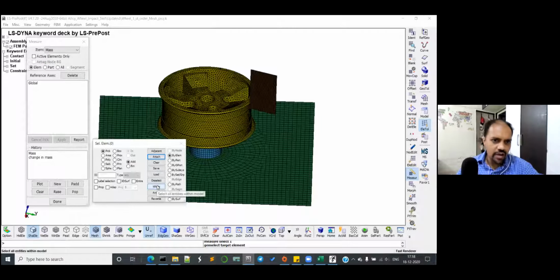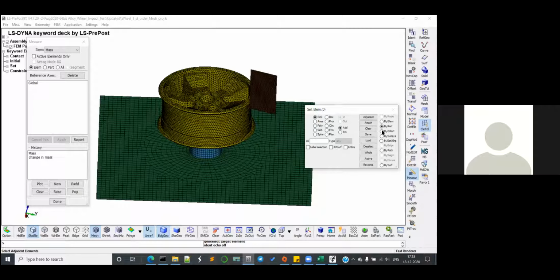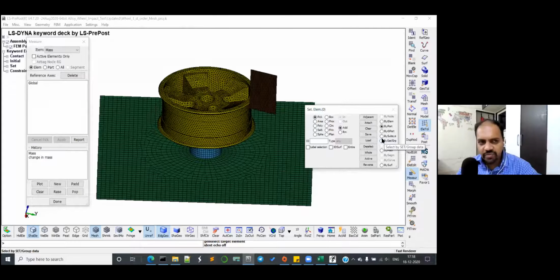Listen. You have to go from top to bottom. Here you see element, part and all in the left box. So you have to always make this as part. Otherwise you will get the wrong mass in the left box.